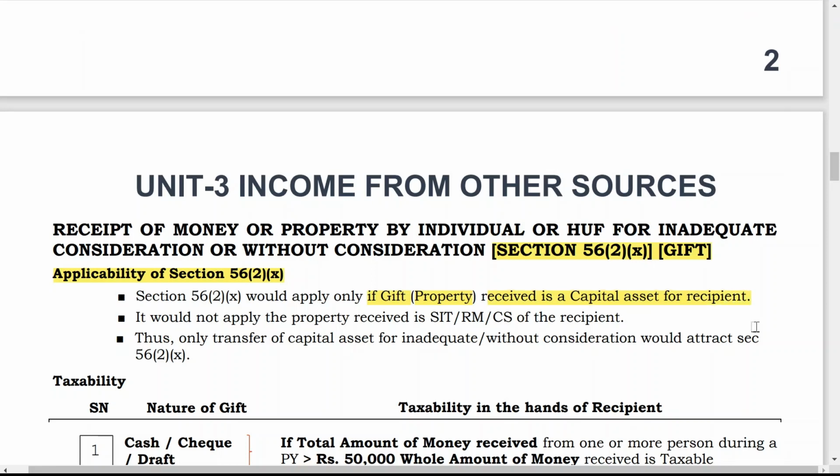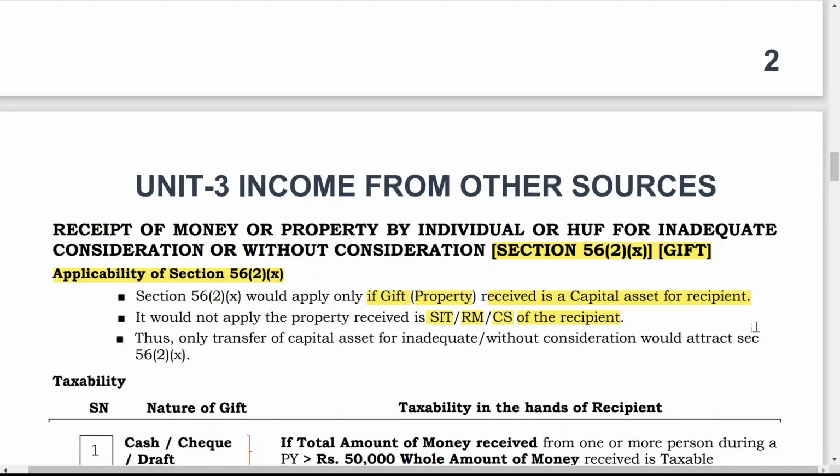If it is not a capital asset for the recipient, then the gift provision will not attract. If the property received is stock in trade, raw material, or consumable stores of the recipient, then this provision is not applicable.